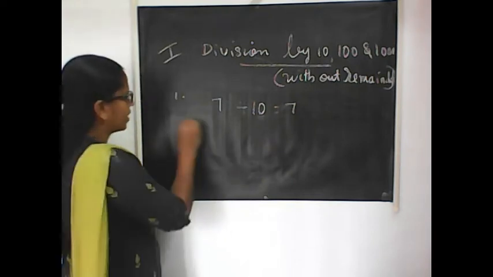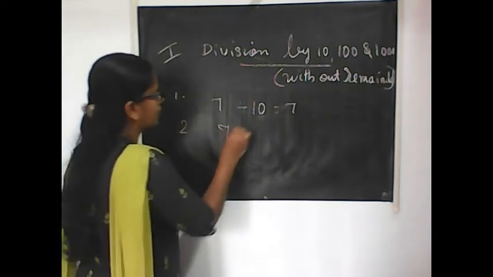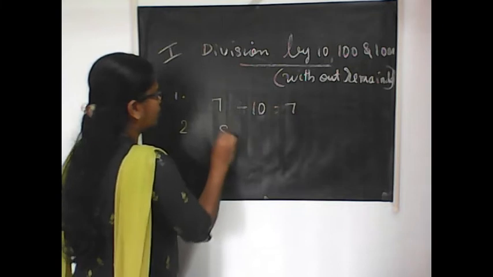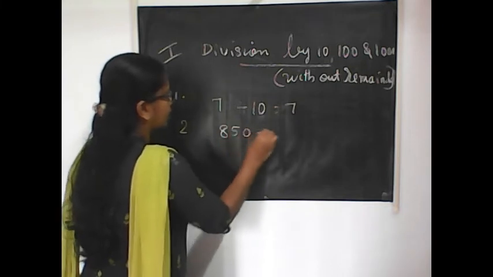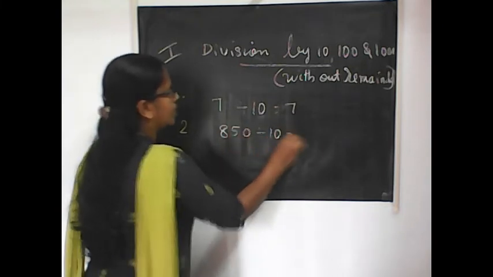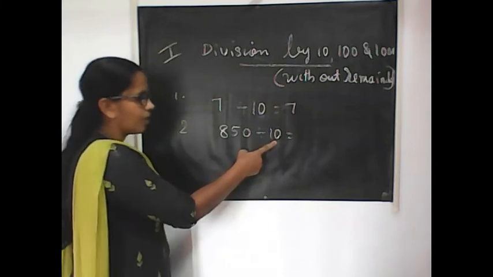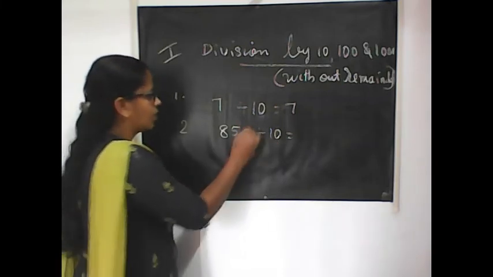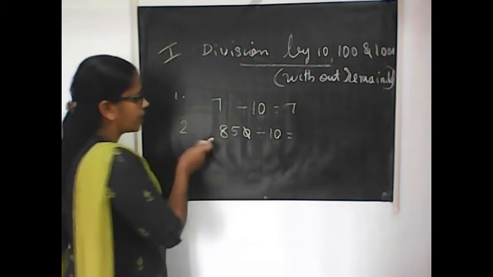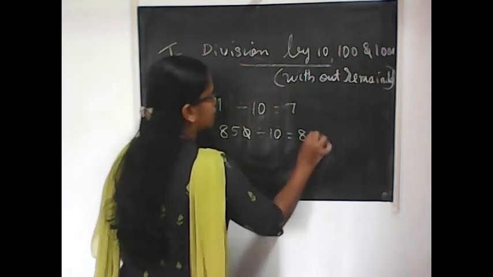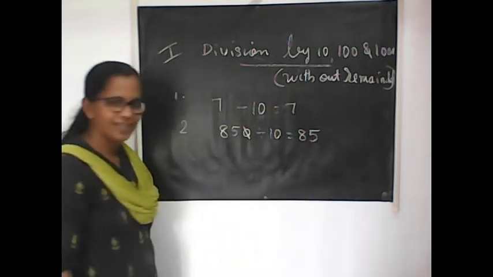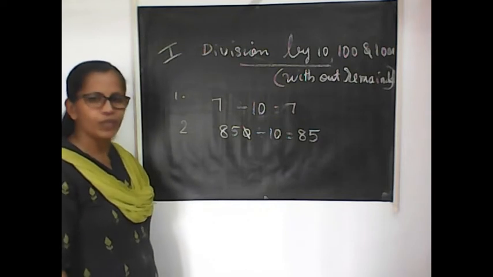Second one, see that. If it is 850 divided by 10, what will be the answer? Look at the number of zeros in the divisor, one 0. Cut off this 0. Remaining is 85. So 85 is the answer. Very simple. No need of doing division.